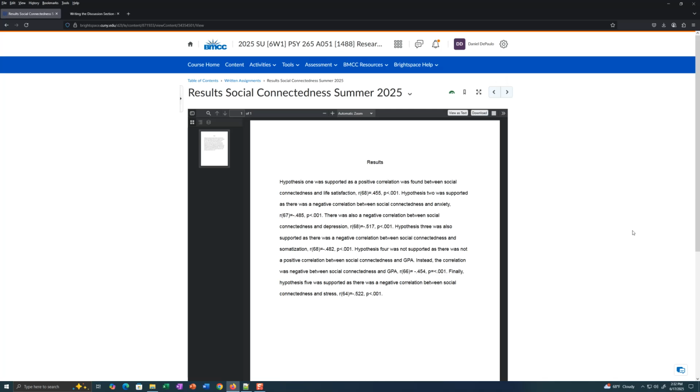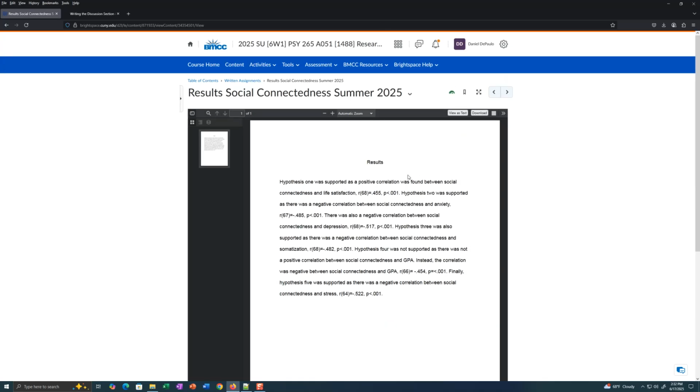The only hypothesis that was not supported was hypothesis 4, which claimed that there would be a positive correlation between social connectedness and GPA. Instead, we found the opposite. We found a negative correlation between social connectedness and GPA. But 4 out of 5 is quite excellent in terms of supporting hypotheses.